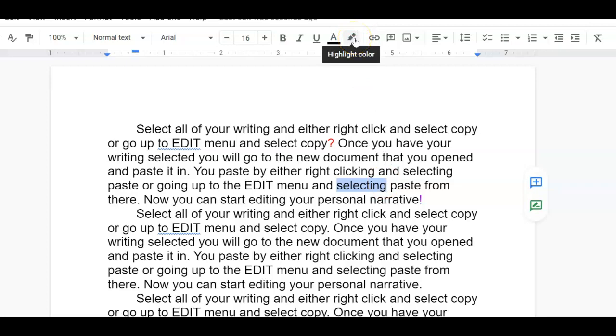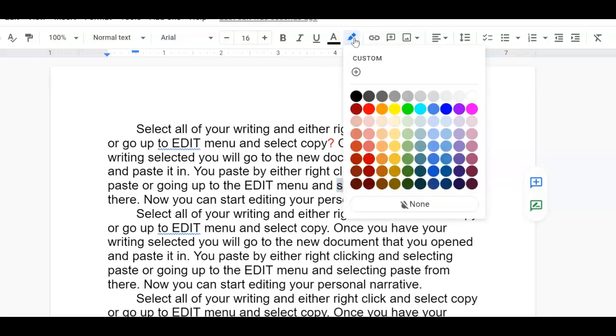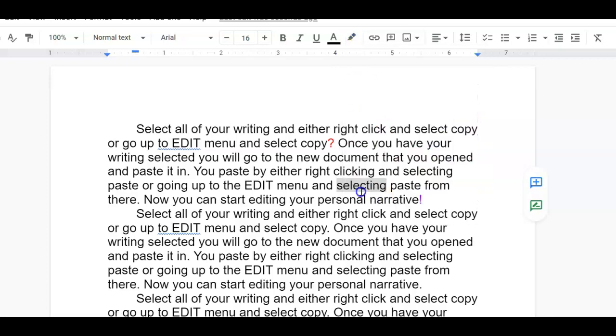This is a highlighting tool. So you are going to select your text, come up here to your highlight tool, pick a color, and now it's highlighted. So if I want to go back and make sure that this is how we spell selecting, I am going to highlight it because I don't need to do that immediately.